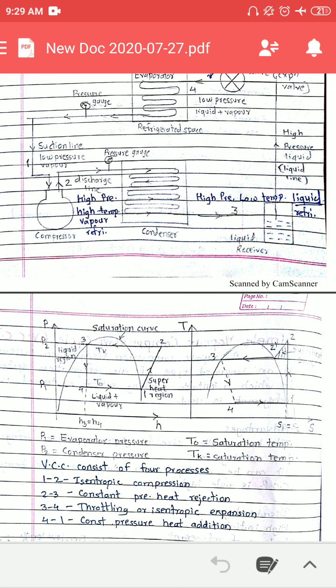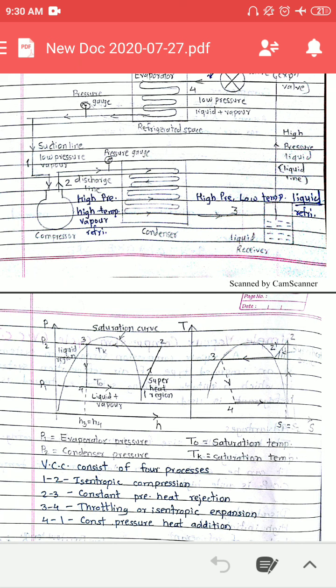On the right hand side of the saturation curve there is a vapor or superheat region, and on the left hand side is the liquid region. In between, inside this dome shape, there is a liquid plus vapor mixture. As you go from left to right, the liquid gets vaporized.